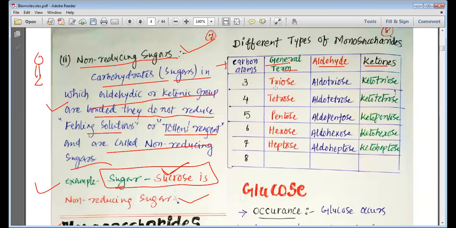So if we have 3 carbon, the general term is triose. For aldehyde, we call it aldotriose, and for ketone, we call it ketotriose. For 4 carbon, tetrose. So for aldehyde functional group, we call aldotetrose or ketotetrose. For 5 carbon pentose, that means aldopentose or ketopentose. For 6 carbon hexose, we can say aldehyde group aldohexose, ketonic group ketohexose. For 7 carbon, we write heptose. So for aldehyde functional group, we write aldoheptose, and for ketonic functional group, we write ketoheptose.